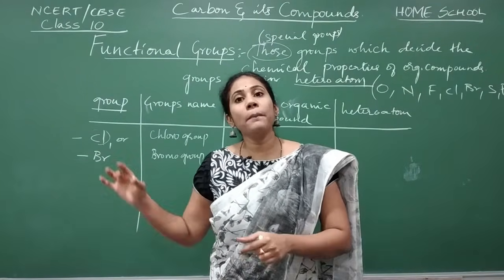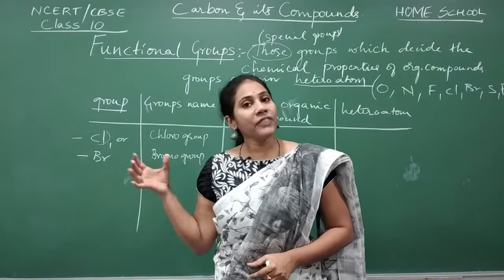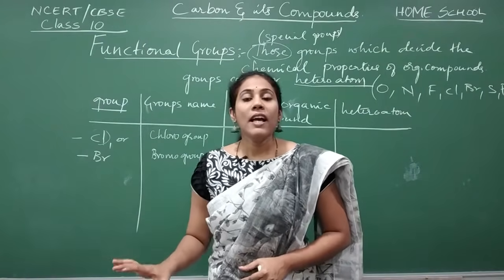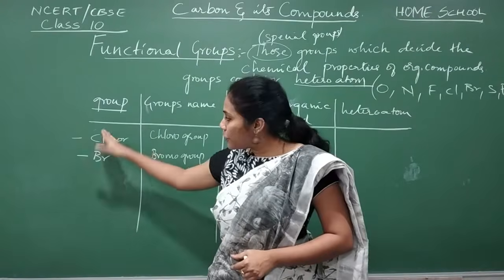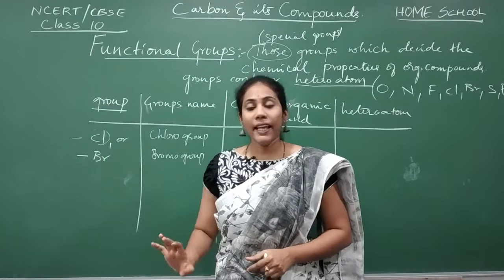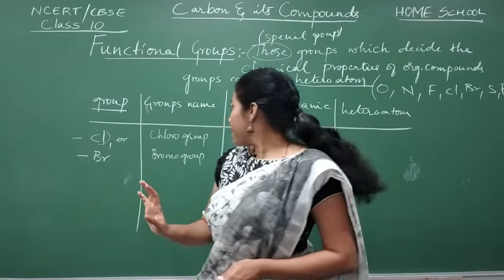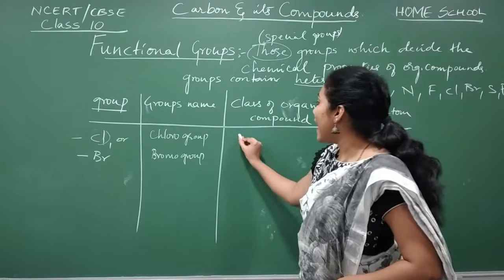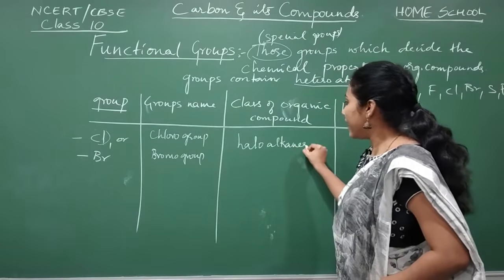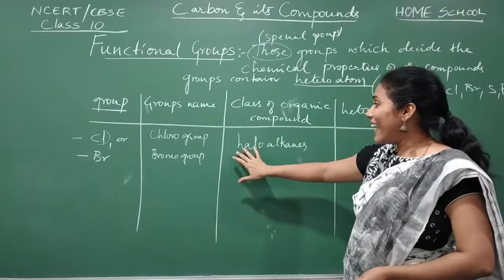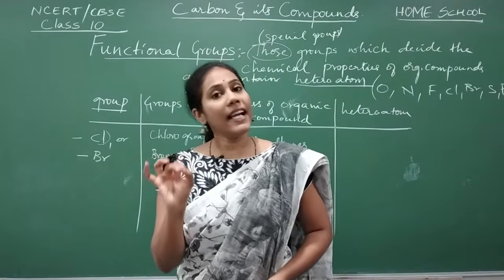Nowadays many pesticides, insecticides and fertilizers we use all contain organic compounds, and in those organic compounds along with carbon and hydrogen, you will also find these atoms. Those types of organic compounds which include these are called haloalkanes. Halo in the sense halogens. 17th group elements are also called halogens.